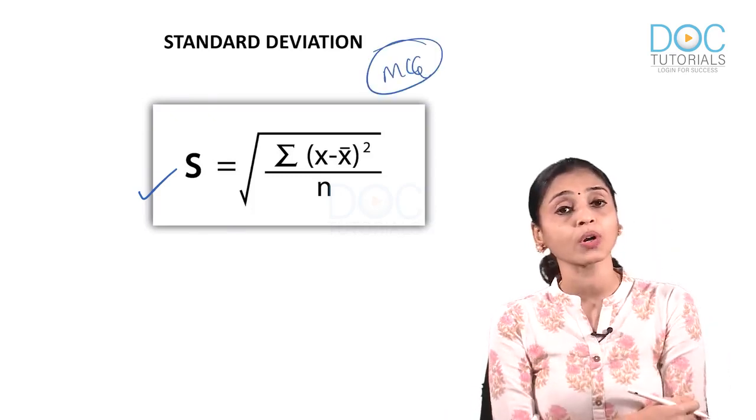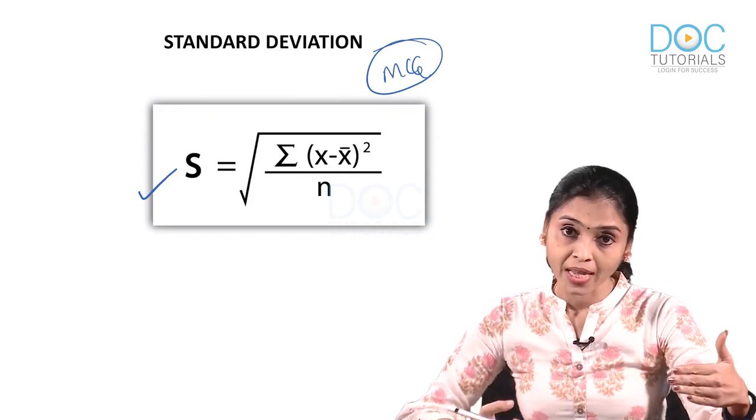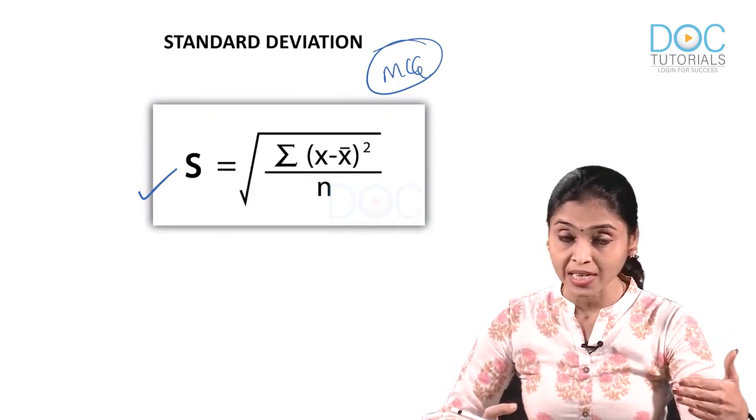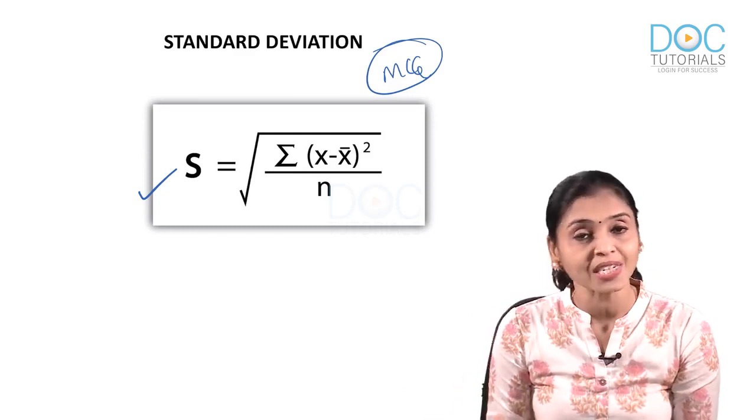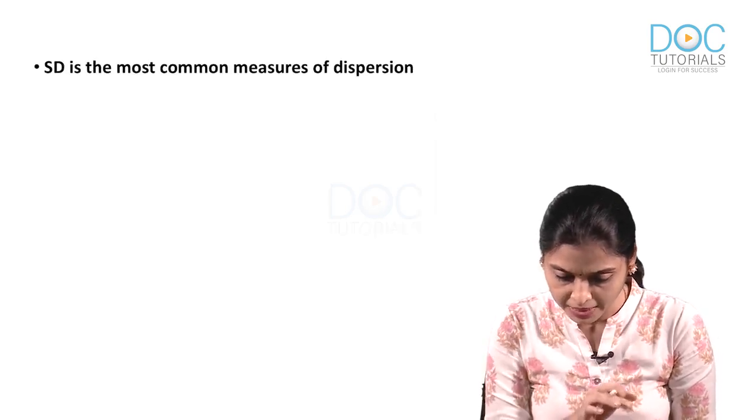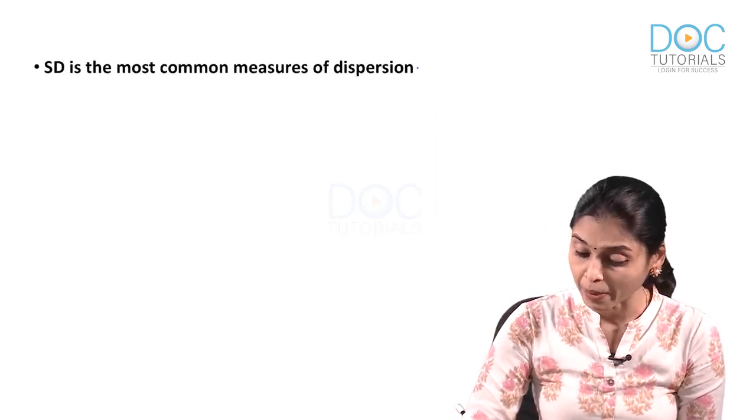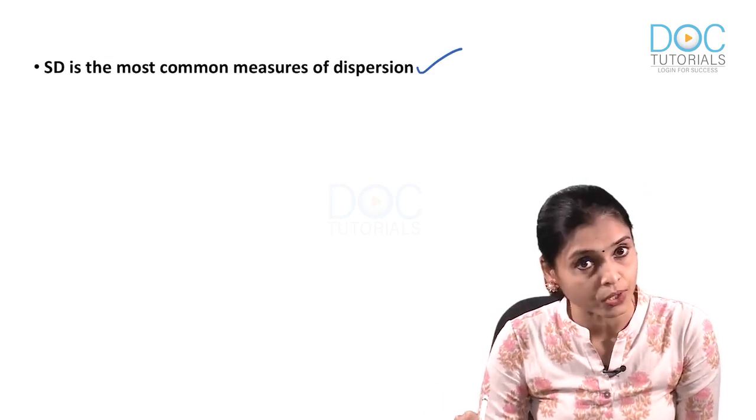And there are a few more MCQs from standard deviation. When you compare all the measures of dispersion that we discussed, the most commonly used measure of dispersion is standard deviation. Very, very commonly asked MCQ. I think I have it written here. Yes, standard deviation is the most common measure of dispersion in our medical research.